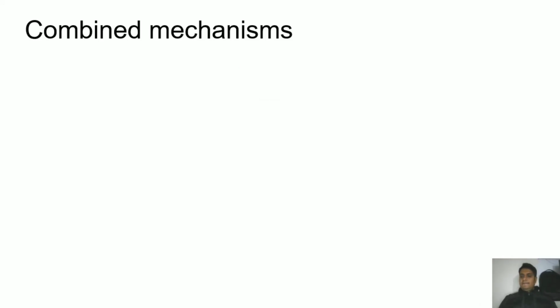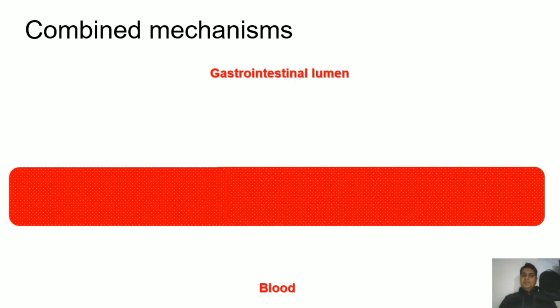Now this slide will include all the mechanisms which I have discussed in my previous video and in this video, that is the active transport, passive transport, vesicular transport, transcellular transport, and paracellular transport. All these mechanisms will be shown in this slide, and this is of particular importance. And you can see here that this is the absorption site and this is the systemic circulation.